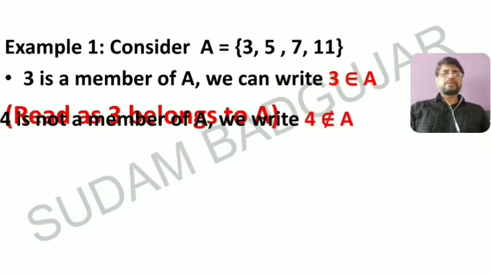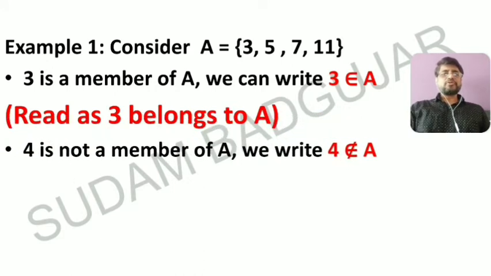Next example, suppose 4 is not a member of A. So we can write 4 does not belong to set A.